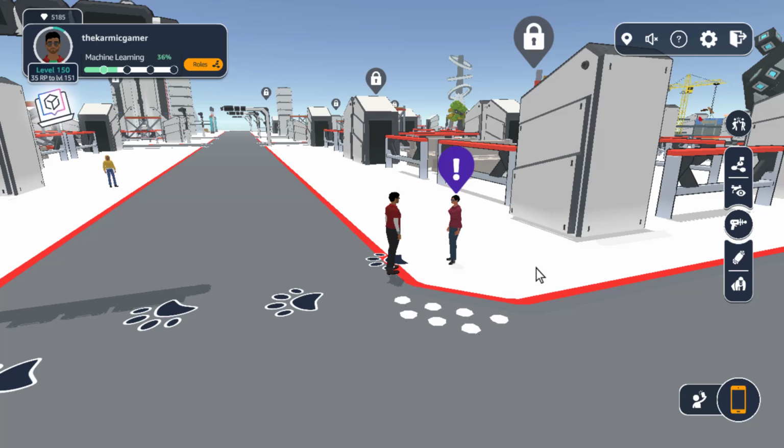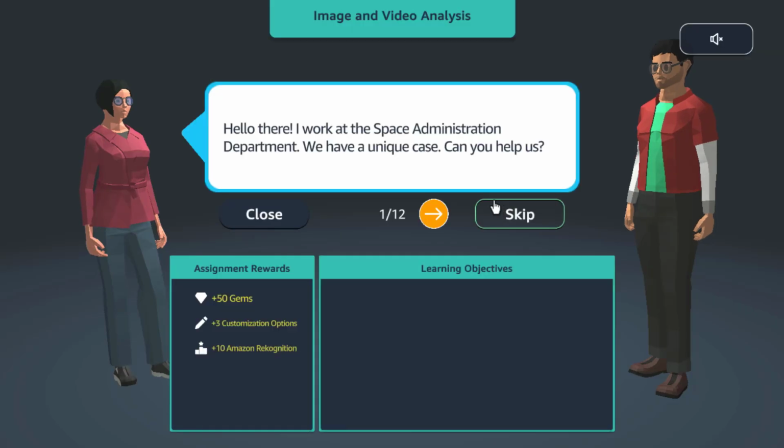Each will give us a certain project, or they have some kind of situation at their work. That is displayed with this exclamation mark. If you're already a gamer, you already know what this means, which means they have a quest. We go and accept the quest. Let's see what this quest is about.